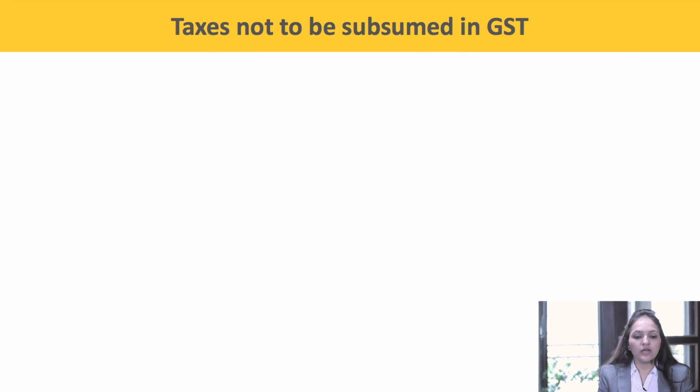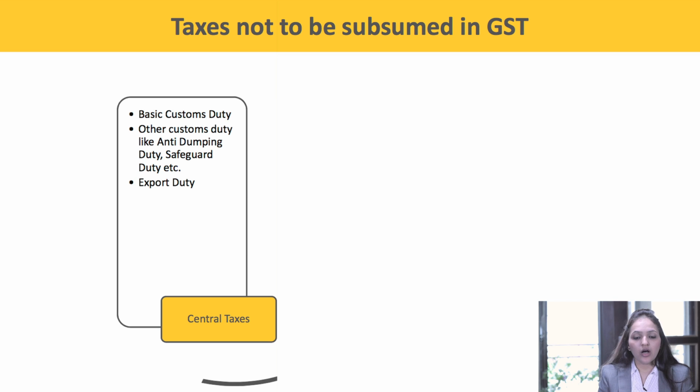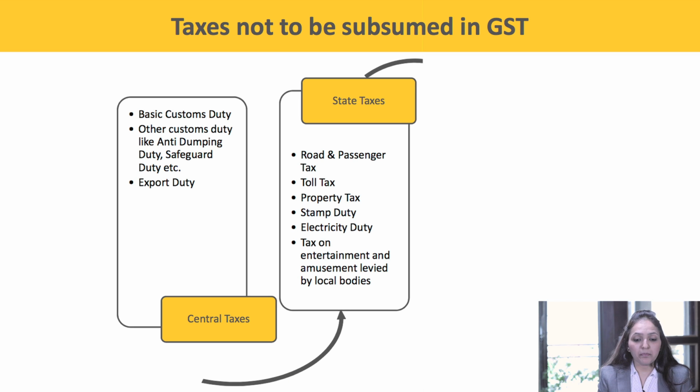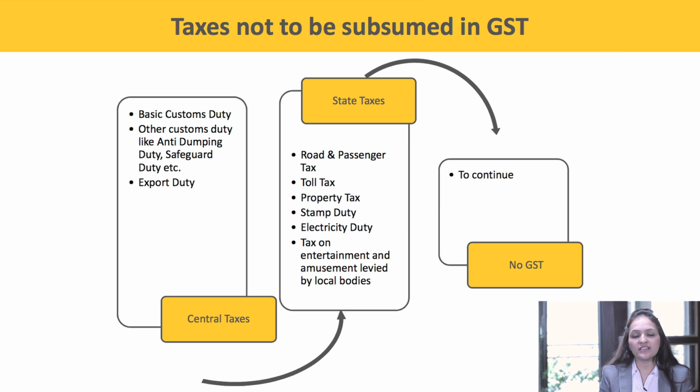Now, coming over to the next, what are the taxes that are not going to be subsumed in GST? Let's have a look. Basic custom duty, other custom duty like anti-dumping duty, safeguard duty, export duty, road and passenger tax, toll tax, property tax, stamp duty, electricity duty, taxes on entertainment and amusement levied by local bodies. All these taxes shall continue to be levied.